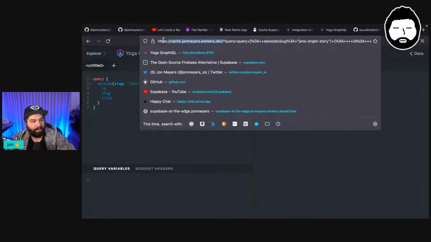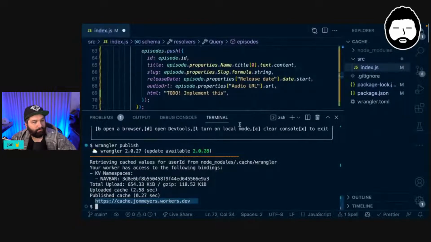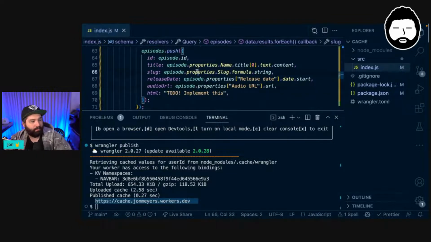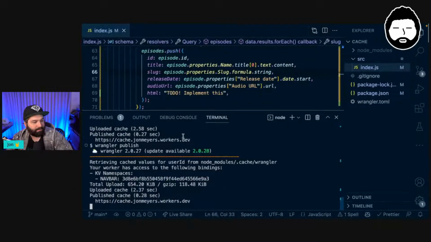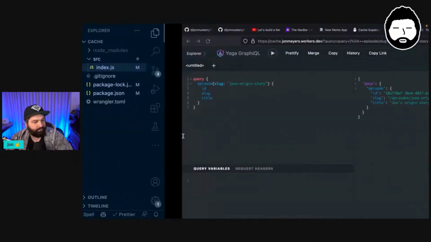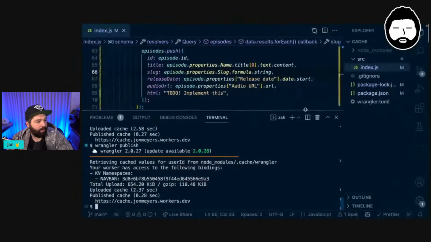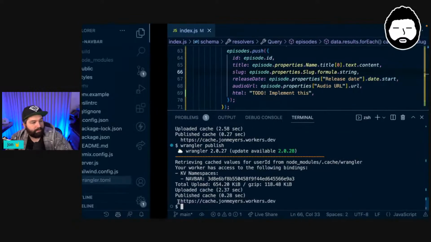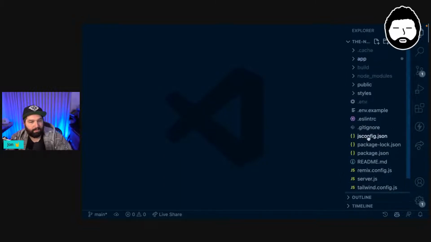So we now have this URL, this cache.johnmyers.workers.dev. This is our GraphQL server. And so we can basically just, oh, what is our unsaved value there? Uh-oh. Might just quickly publish this again. Always remember to save. And then if we send this again, are we all good? We're all good. All right. So we now have this published URL. So let's go to our Remix application and wire it up to pull data from there.